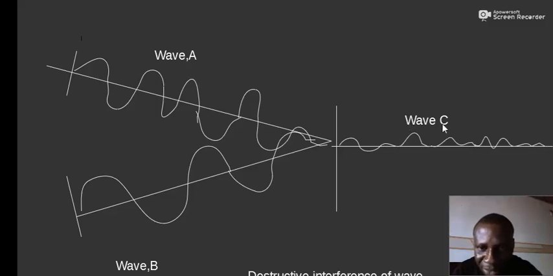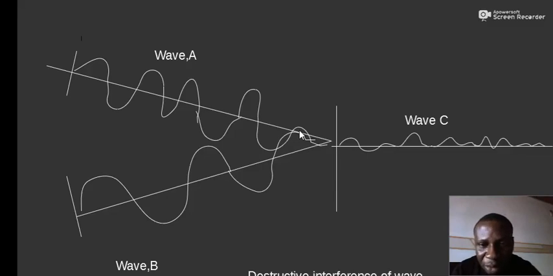You can see the resultant wave C formed from A and B has an amplitude smaller than the amplitudes of A and B respectively. So this type of combination or superposition of waves is called destructive interference. So basically there are two types: constructive interference and destructive interference. So take note of this.